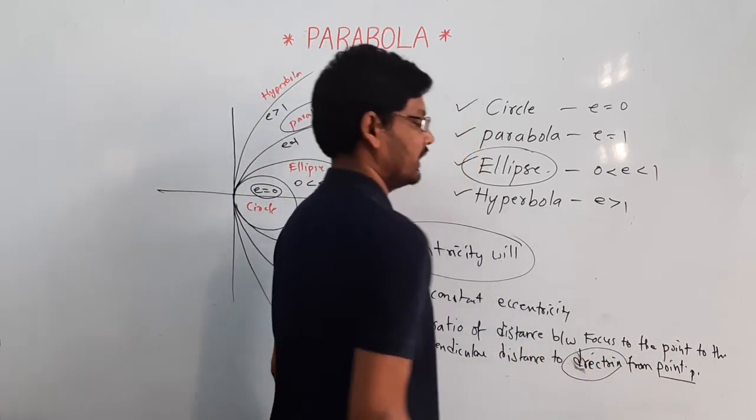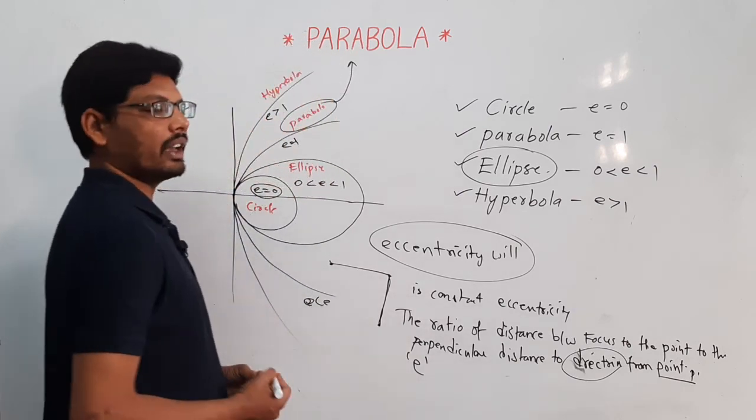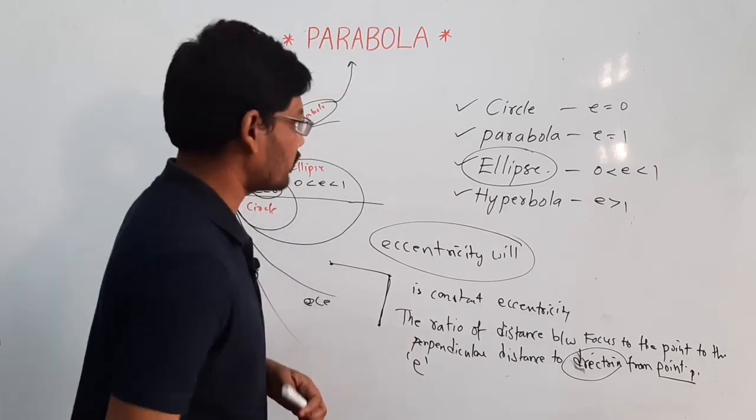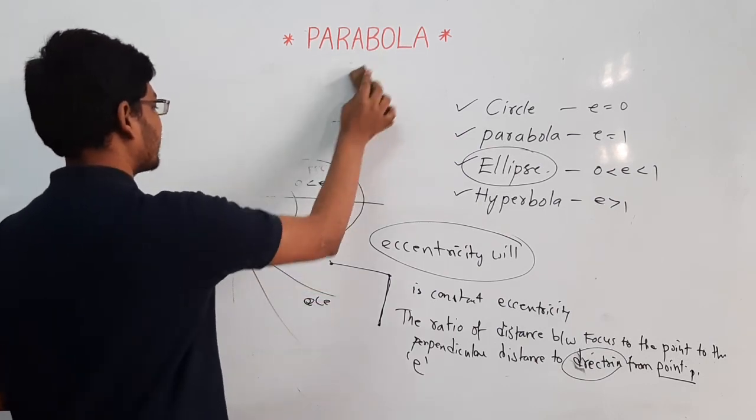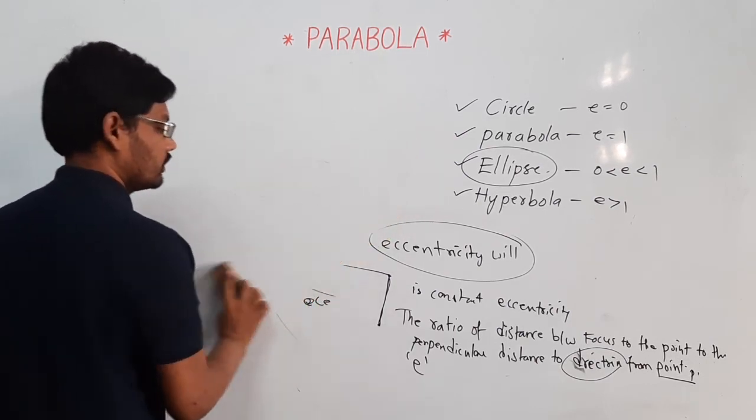Mathematically, this ratio is the eccentricity, denoted by small e. Let us discuss a brief explanation of eccentricity in a diagrammatic way.